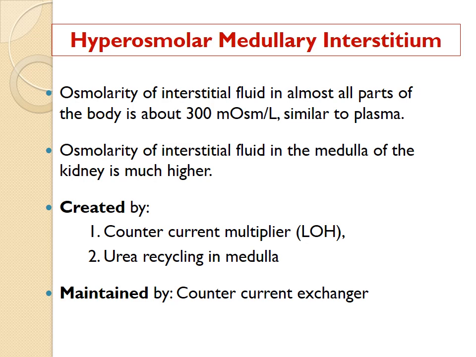Now, going into detail about the various steps of this mechanism, have a look at the hyperosmolar medullary interstitium. You know that the normal plasma osmolarity is 300 milliosmoles per liter, and that is almost the same for the interstitial fluid in all parts of the body. But the osmolarity of the interstitial fluid of the renal medulla is much higher.